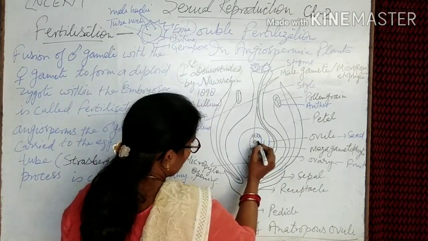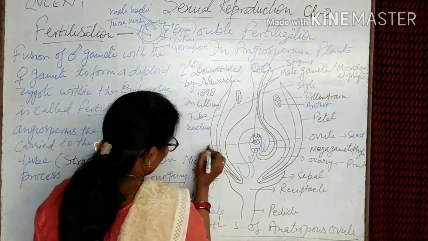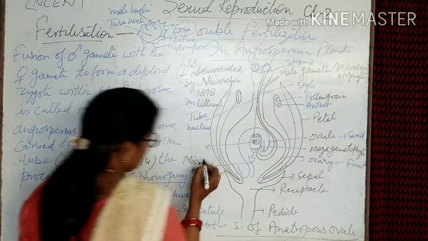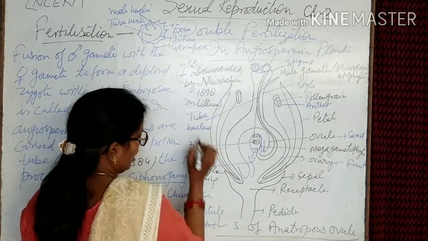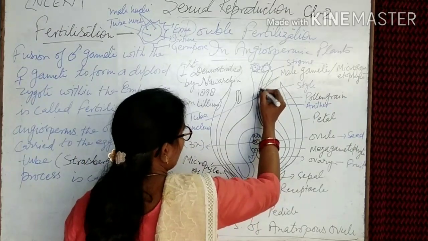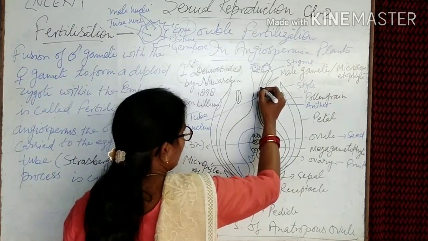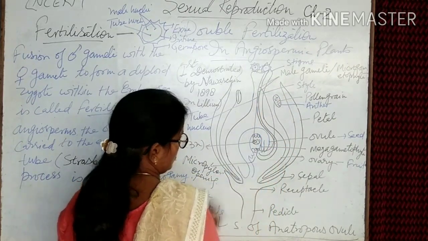polar nuclei, and this polar nuclei fusion gives a 3N condition. The second male nucleus fuses with the female nucleus.